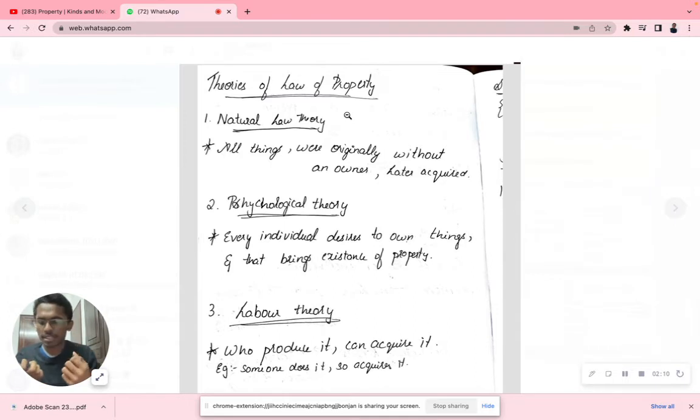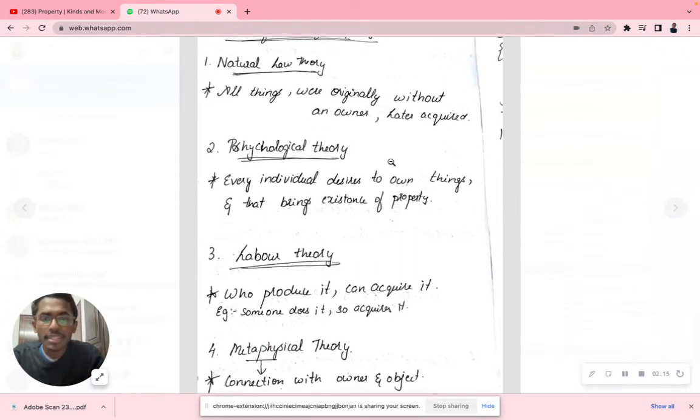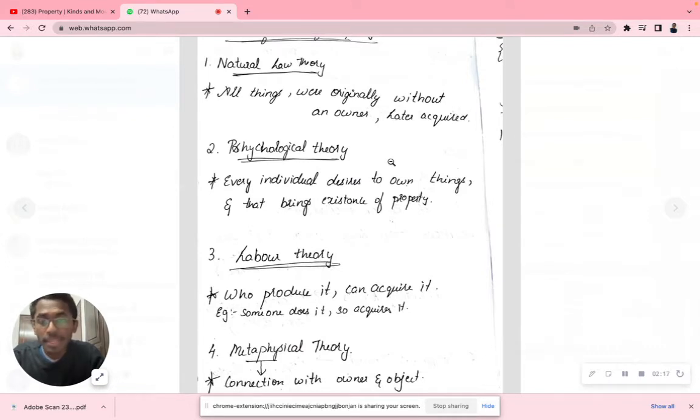Second thing is called psychological theory. Now, what is a psychological theory? Psychological theory says that every individual desires to own things, and that brings the existence of property. Every individual psychologically feels, okay, I also want a property, he has one, I also want it. That's called psychological theory.